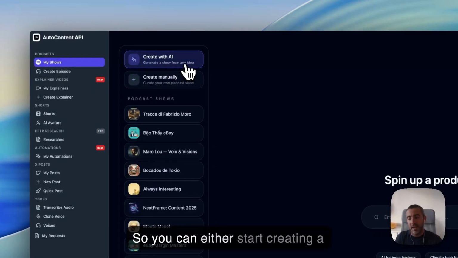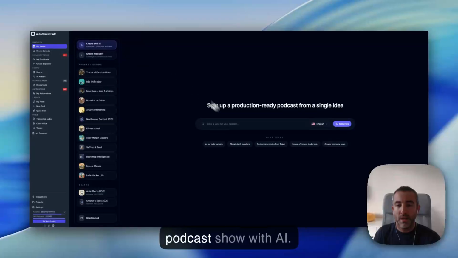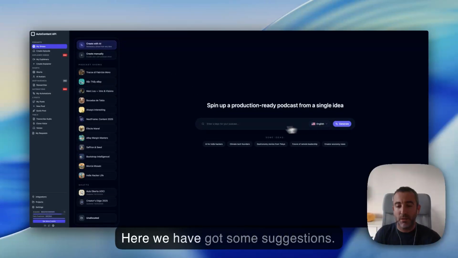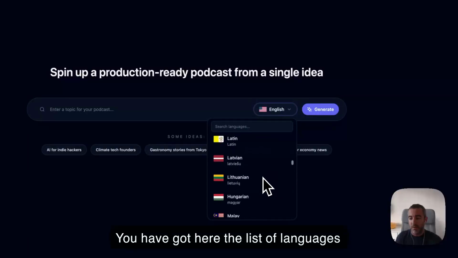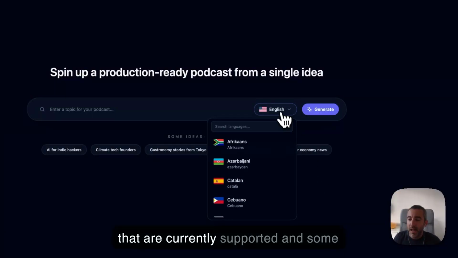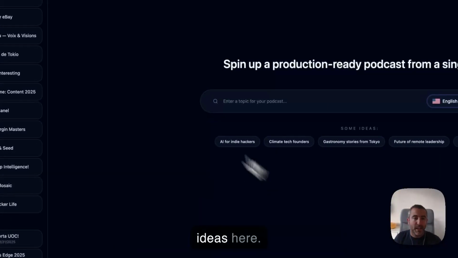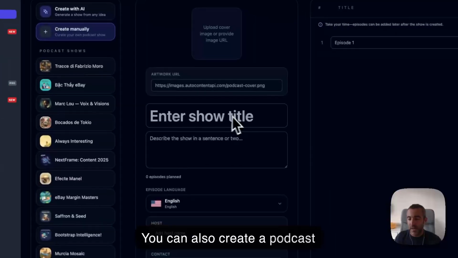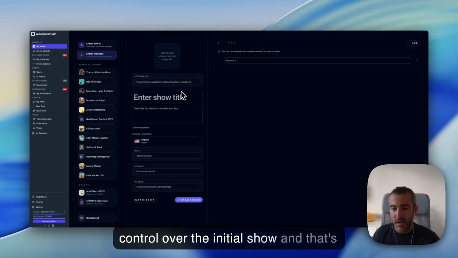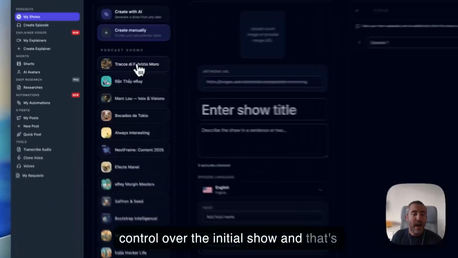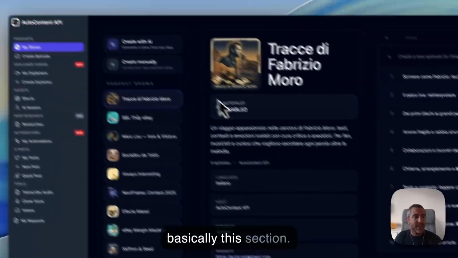So you can either start creating a podcast show with AI. Here we have some suggestions. You have the list of languages that are currently supported and some ideas here. You can also create a podcast manually if you prefer to have more control over the initial show. And that's basically this section.